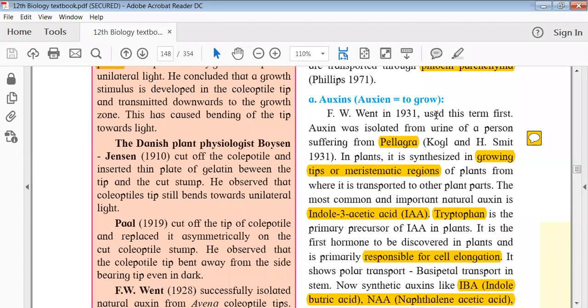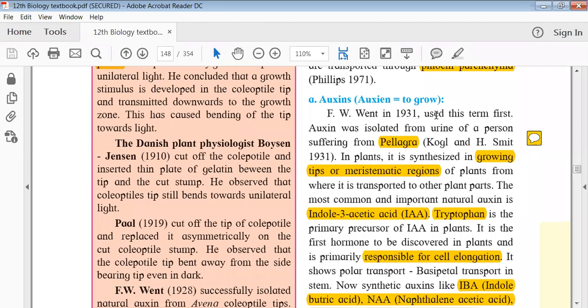Now, in plants, auxin, which is an important hormone, is synthesized in the growing tips or meristematic regions of the plant, from where it is transported to the other plant parts. As we go ahead, you will find a particular pattern: the site of synthesis, the types, the precursor, the function.